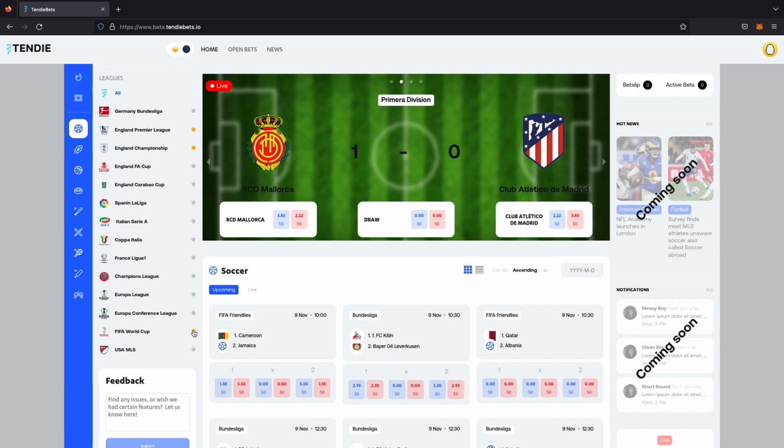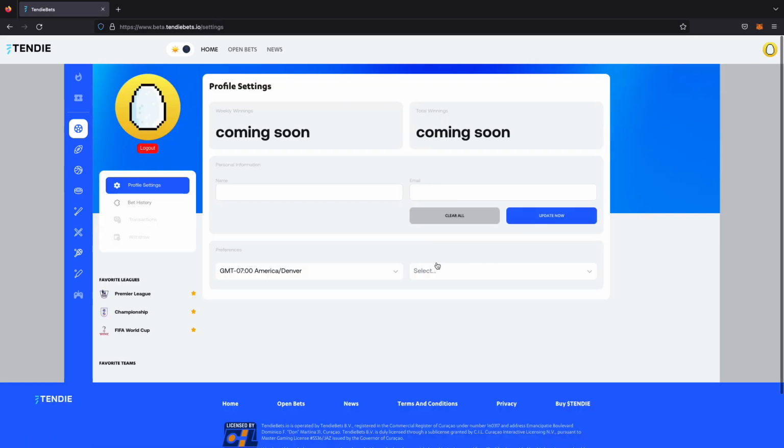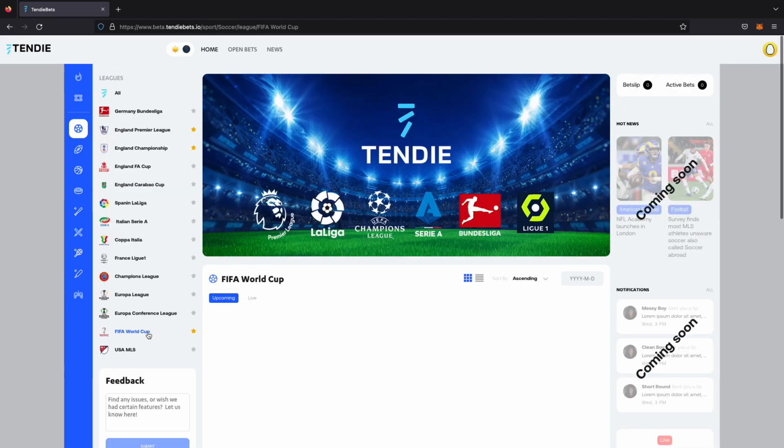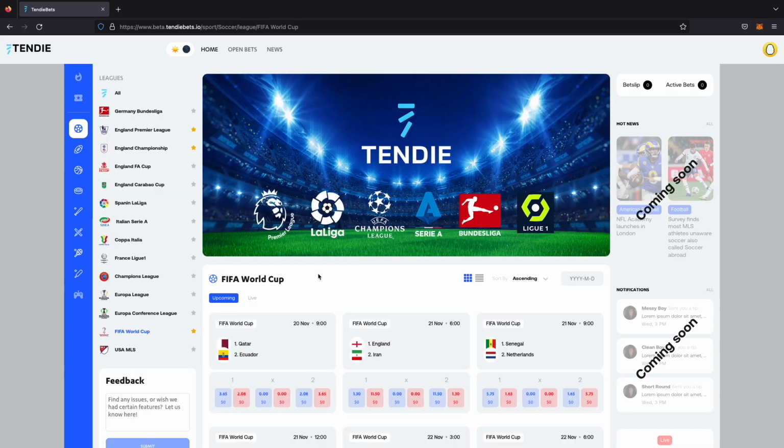Now, where do we see these? I mean, you can see them right here, but that's no help. Let's go to our settings page, or our profile page, whatever we want to call it. And look at that. On the left-hand side, we got our favorite leagues right there. Let's click on the World Cup. Boom. We're there. Easy.